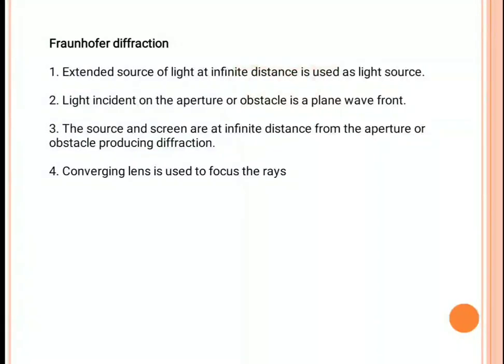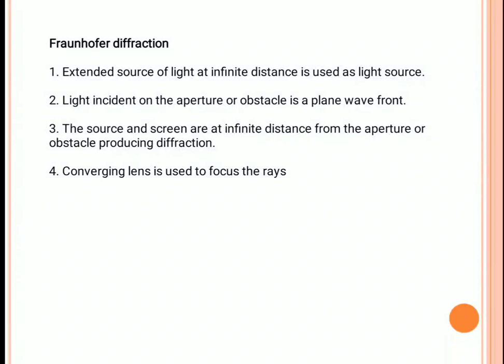Generally near the light source, the wavefronts are in spherical and cylindrical shape. As they go a very far distance, these wavefronts are converted into a plane wavefront. That's why the light incident on the obstacle or aperture becomes a plane wavefront.